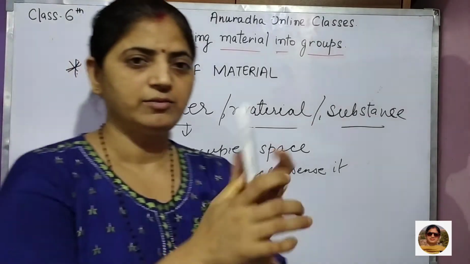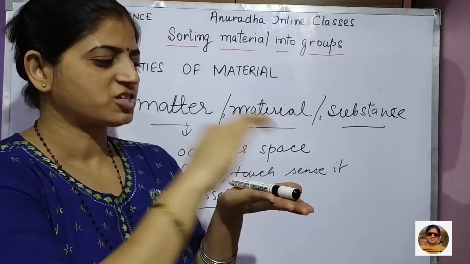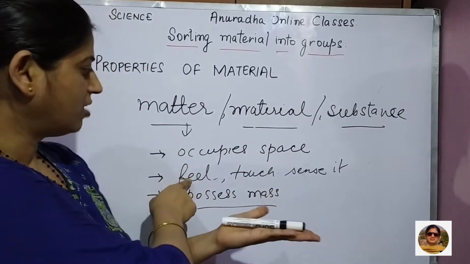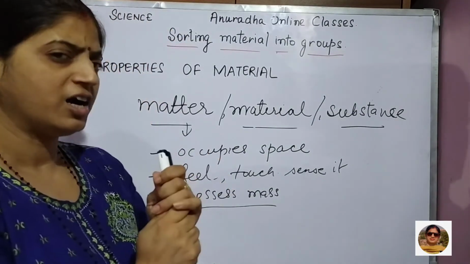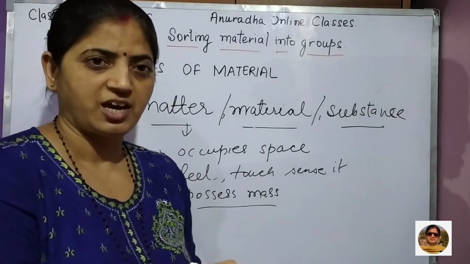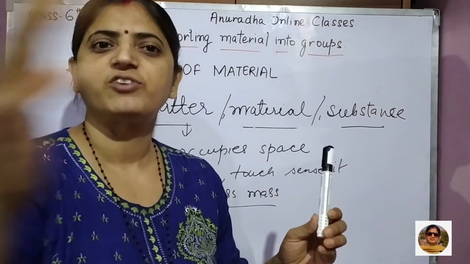Like this pen, if I keep it here, it occupies some space, right? Then we can feel it. By touching it you can find out whether it is hard or how it is. It possesses mass, it has some weight. So we can say it is matter, right? Now what is in front of you and me?